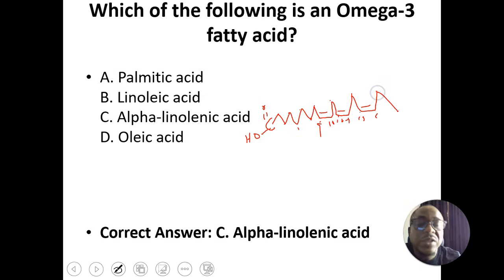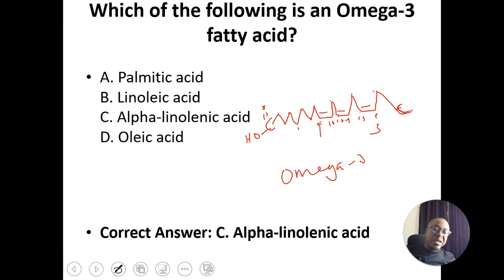17, 18. So now if we count the double bond from the omega carbon, the last carbon is the omega carbon. If you count 1, 2, 3, the double bond is at 3 from the omega carbon. That's why it's called omega-3 fatty acid.